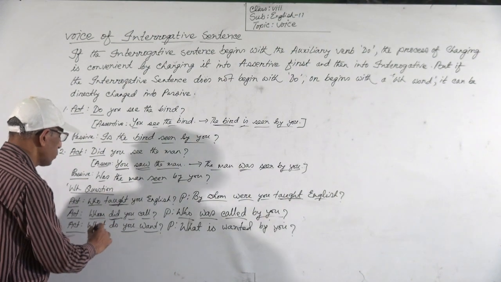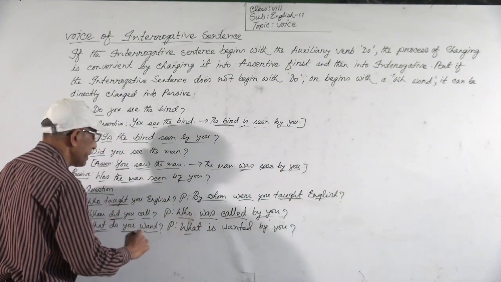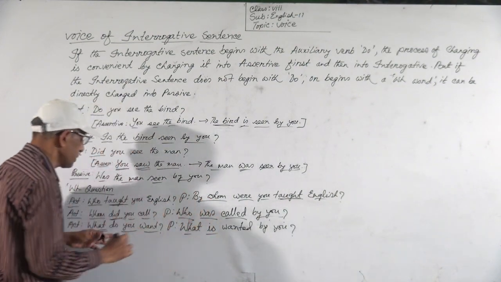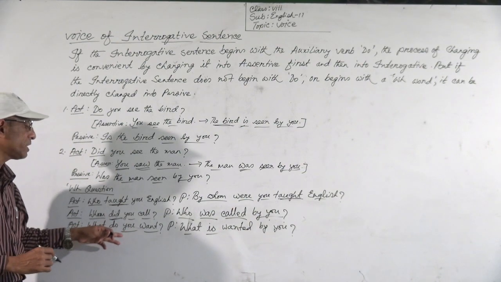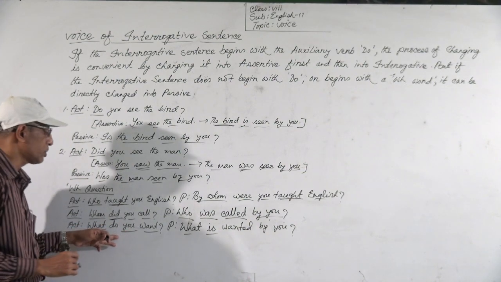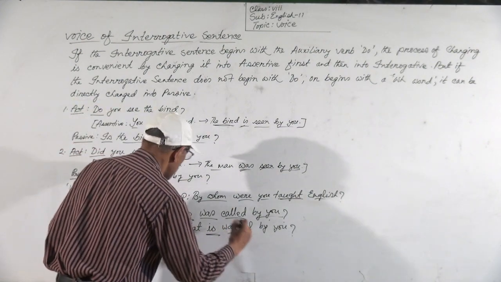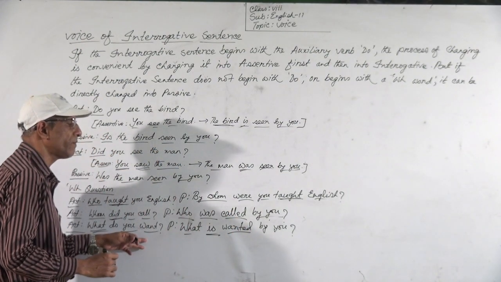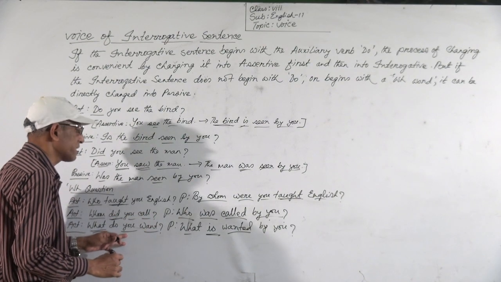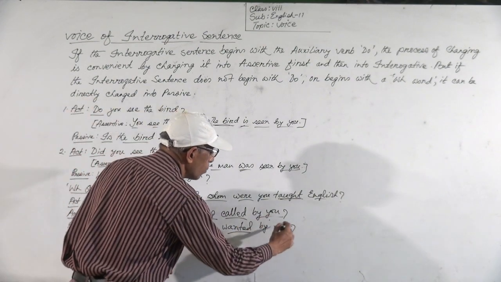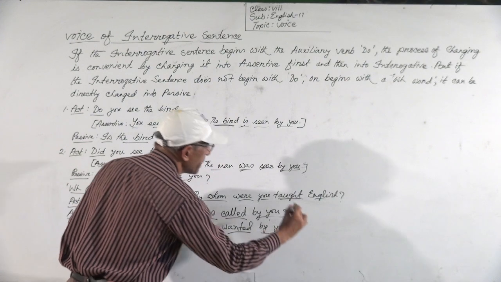At first, what will be what, and then the auxiliary verb is, because what do you want? This is present indefinite. So the auxiliary verb will be is, and then want will be wanted in participle form, and subject will be object with by.